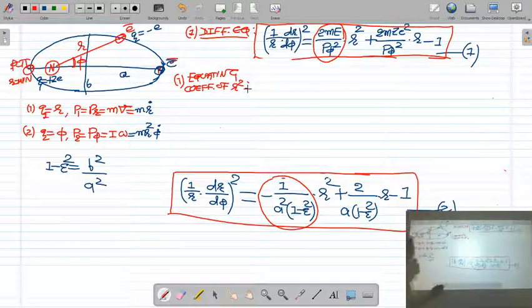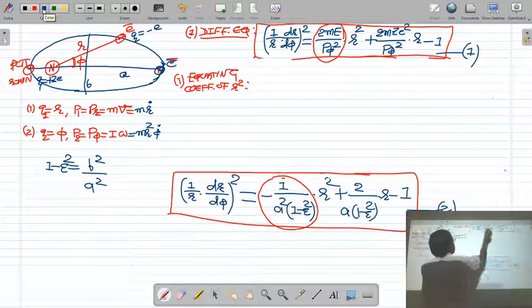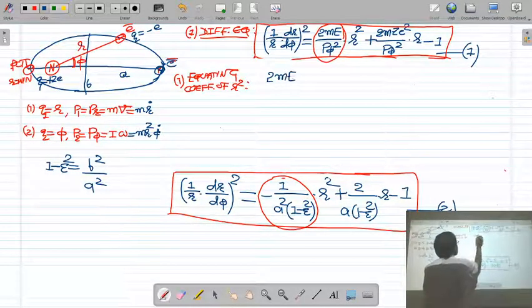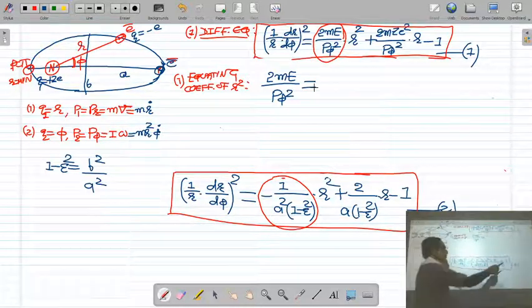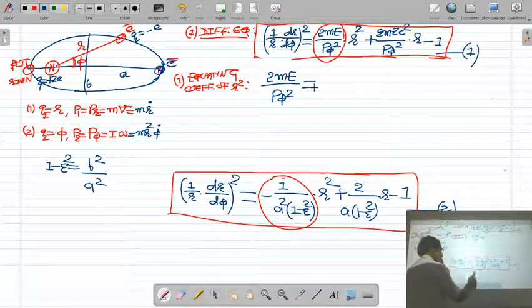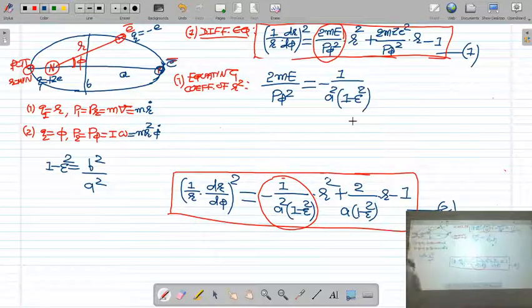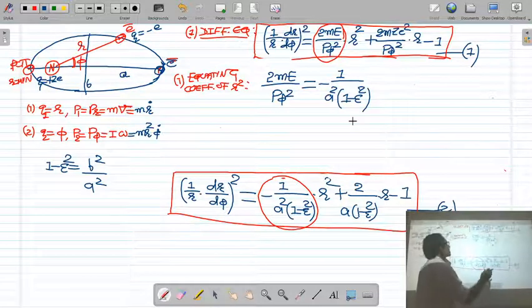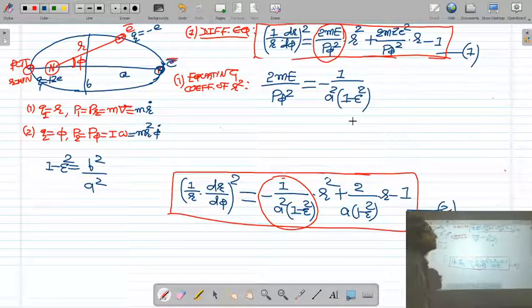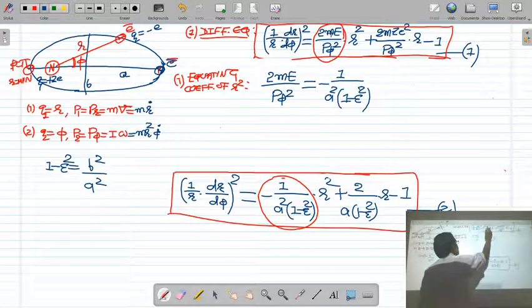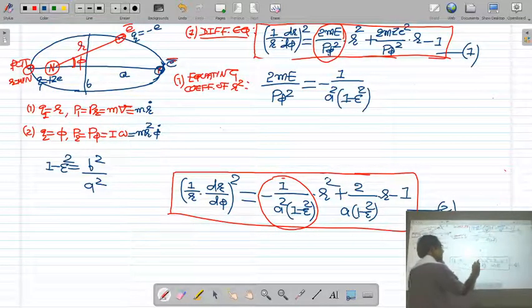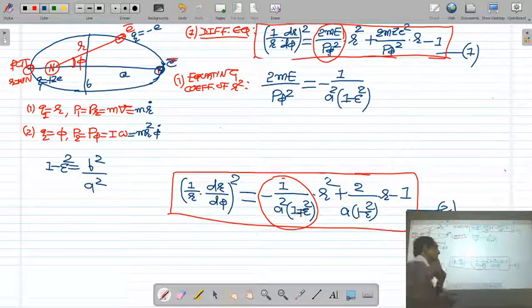So equating the coefficient of r square: in the first differential equation it is 2me upon p phi square, and in the second differential equation it is minus 1 upon a square (1 minus epsilon square).